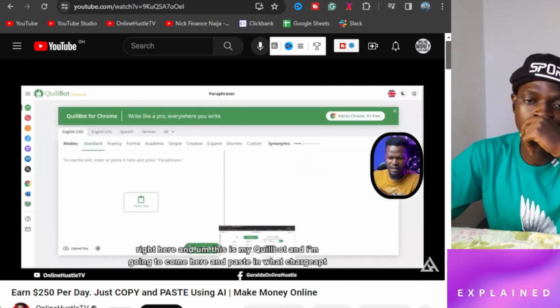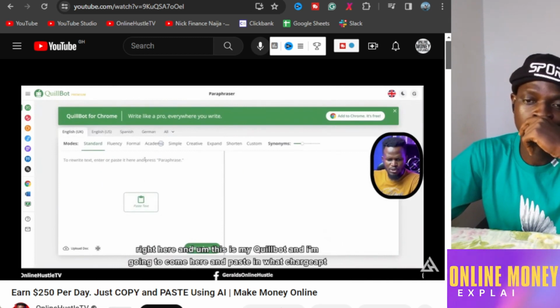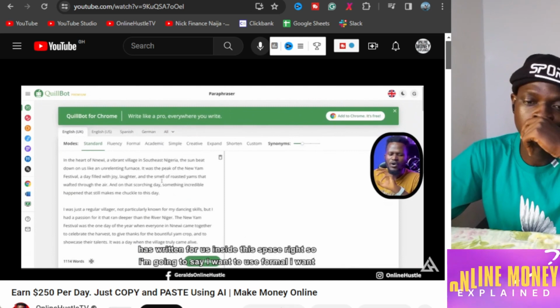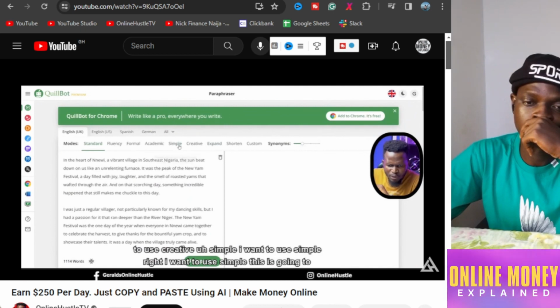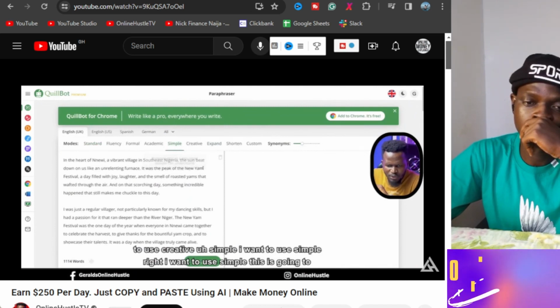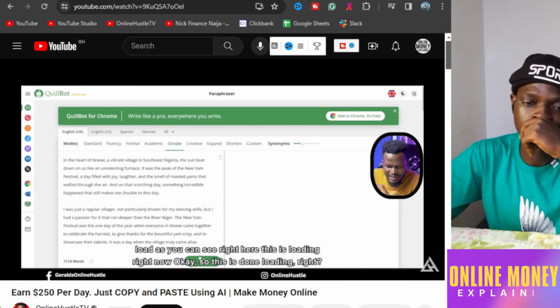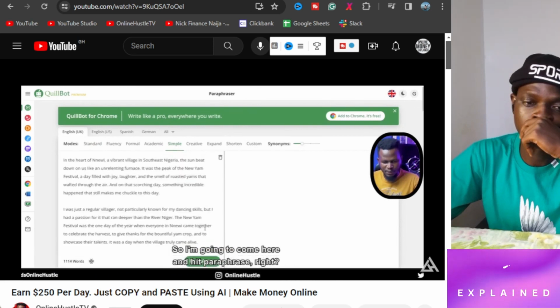So let's come back right here. And this is my Quillbot, and I'm going to paste in what ChatGPT has written for us inside this space, right? So I'm going to say I want to use formal, I want to use creative, simple. I want to use simple, right? This is going to load. Okay, so this is done loading, right? So I'm going to hit paraphrase.